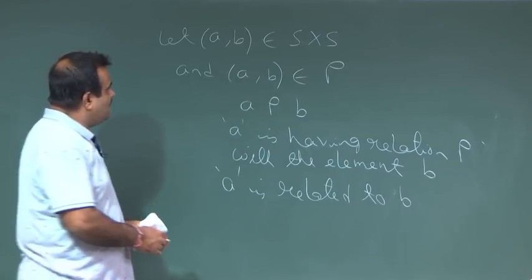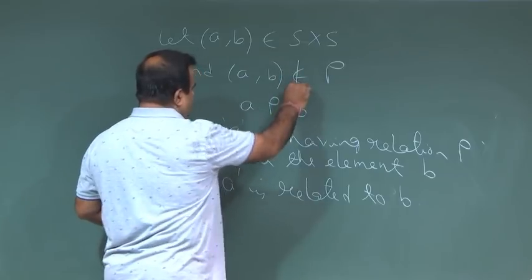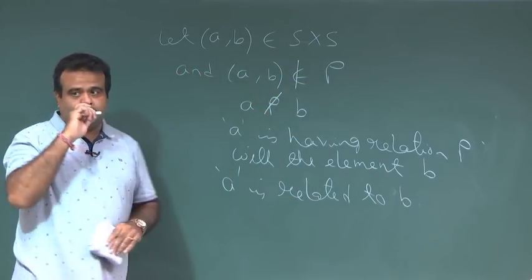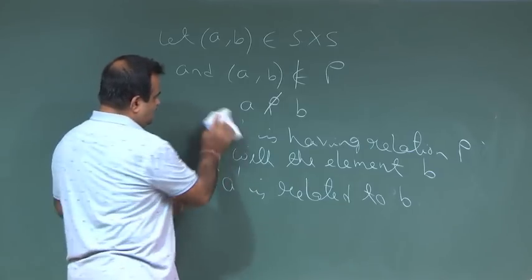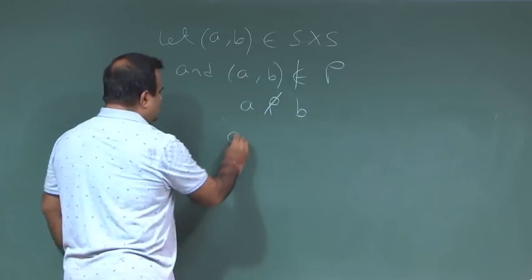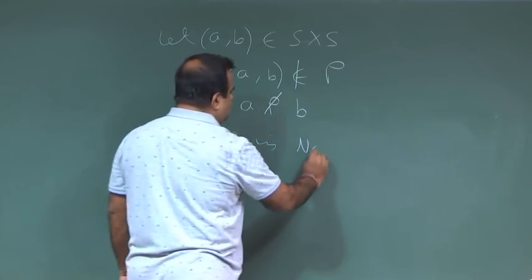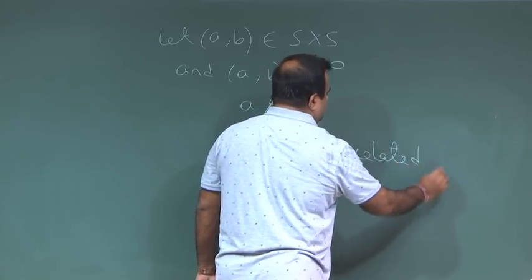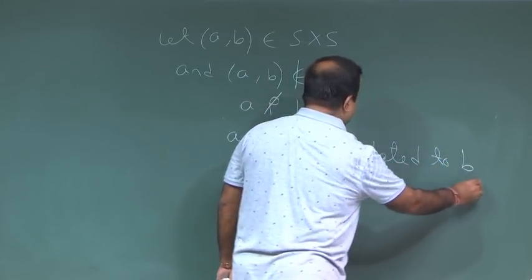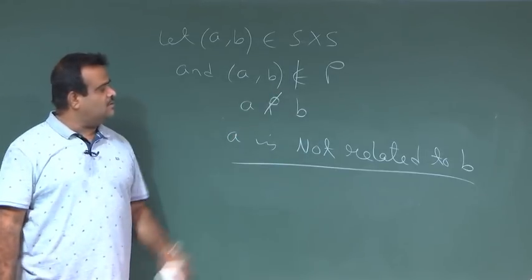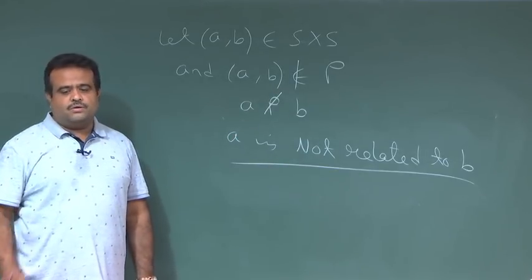Now, if (A, B) does not belong to rho, then A is not related to B. A is not related to B if (A, B) does not belong to this rho.